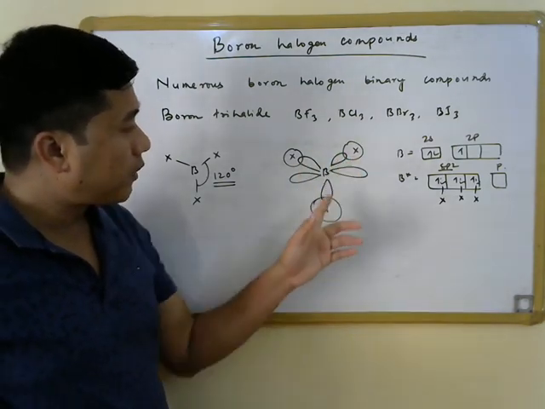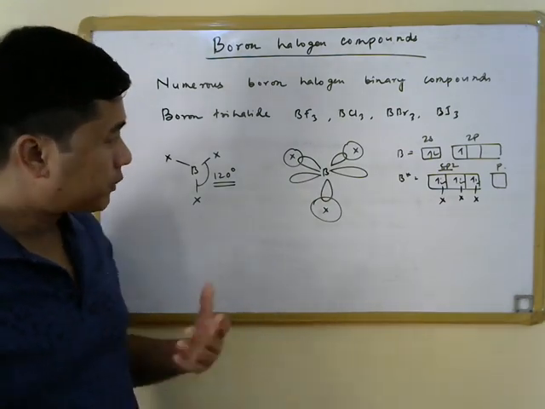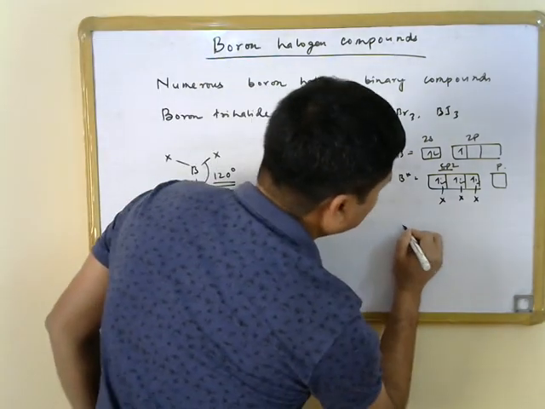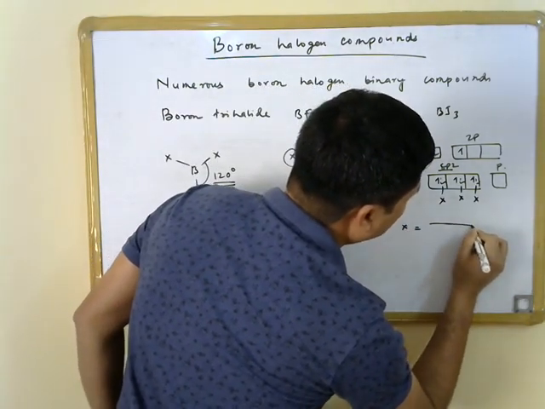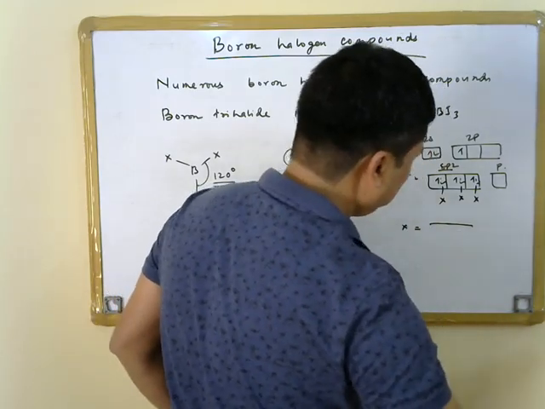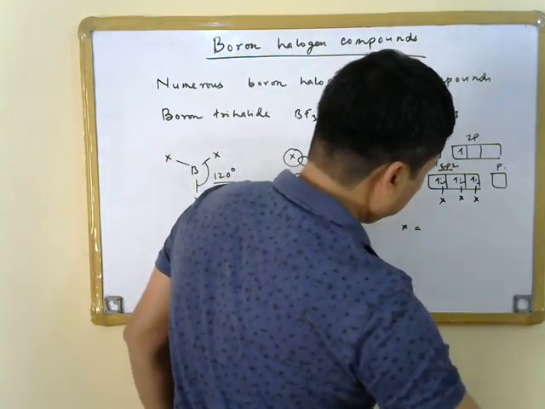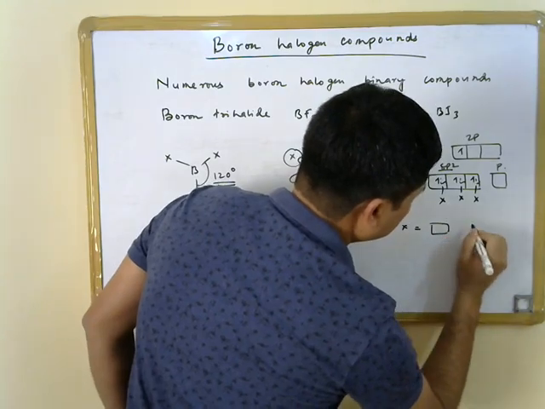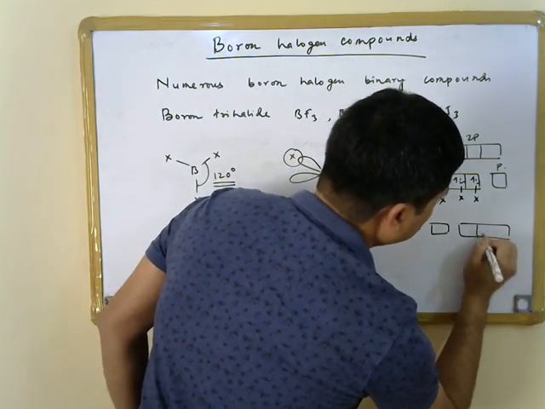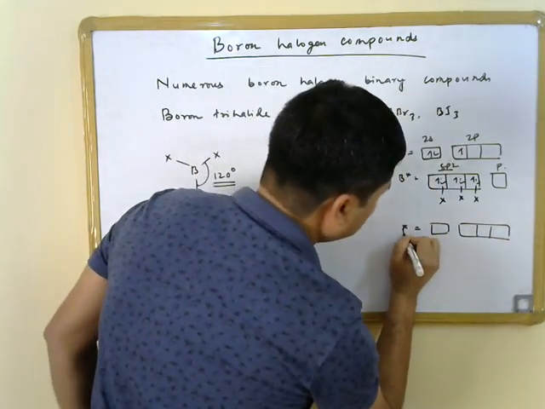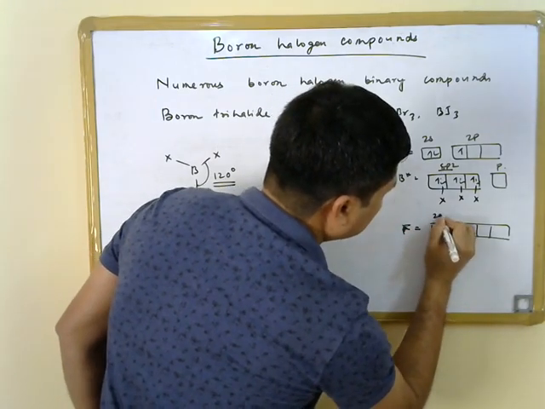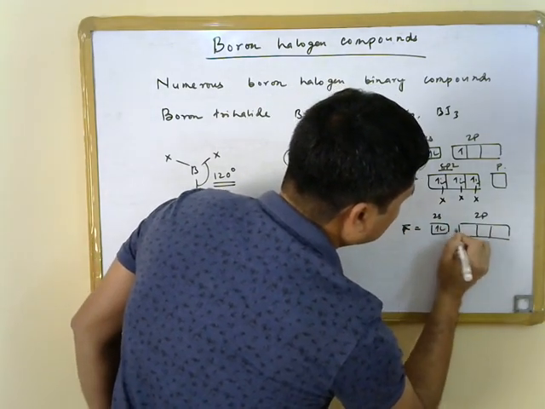with the filled orbital of the halogens, because we know the electronic configuration of the halogens. Say for fluorine, if we write, then it is 2s and 2p.